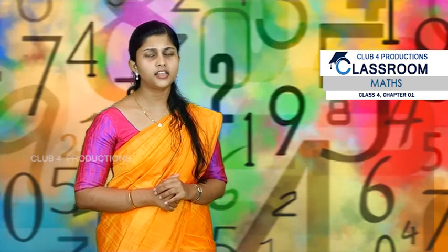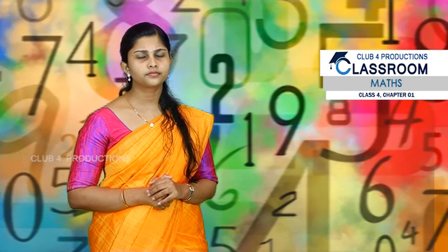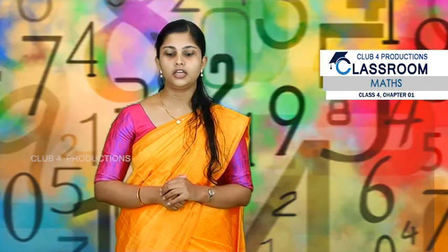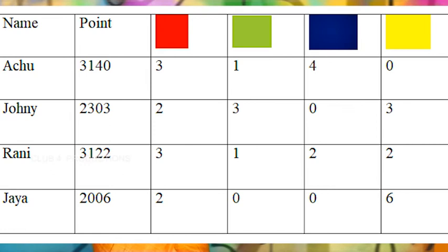Yes, just think and say. Yes, very good. Rani should take 3 red cards, 1 green card, 2 blue cards and 2 yellow cards. And what about Jaya? Yes, Jaya should take 2 red cards and 6 yellow cards. Okay, very good. Everyone got the correct answers.